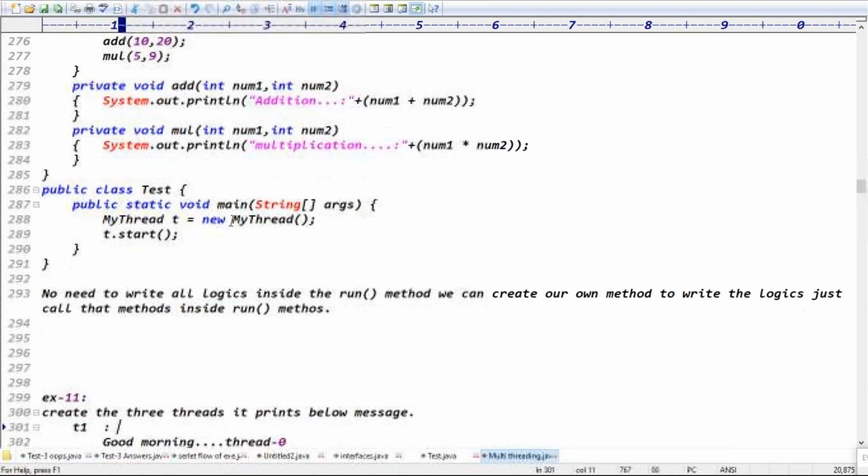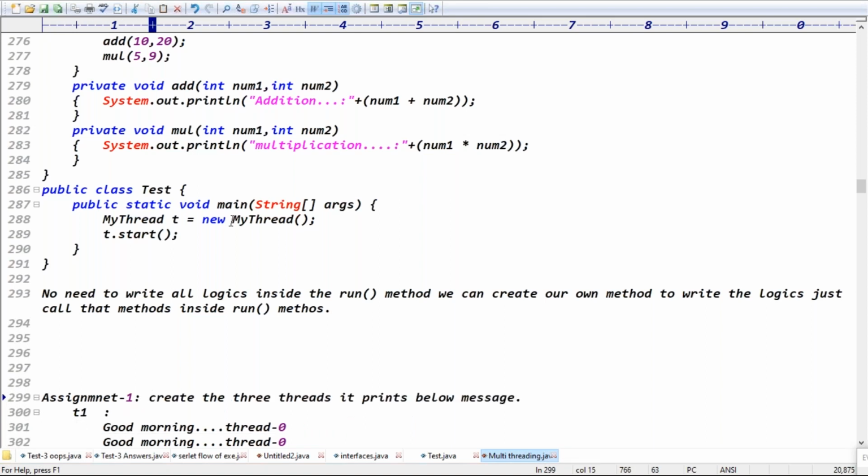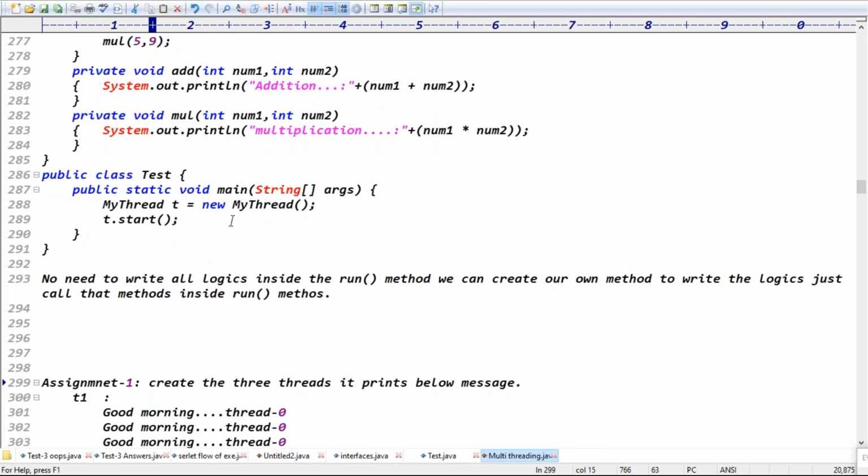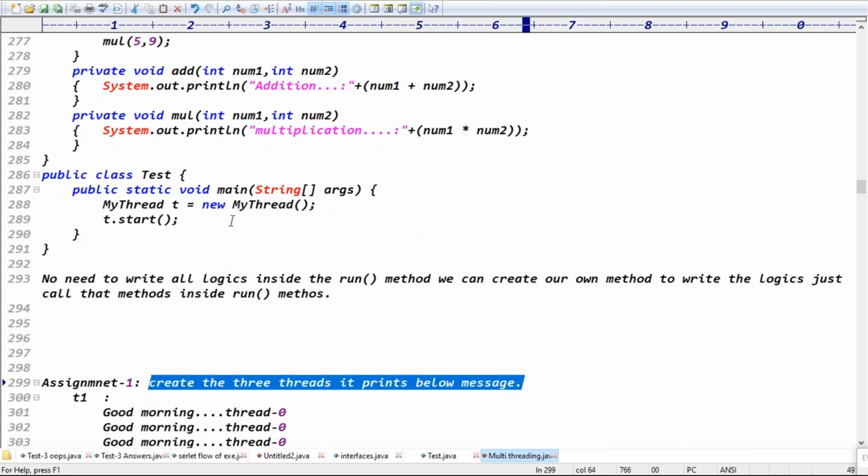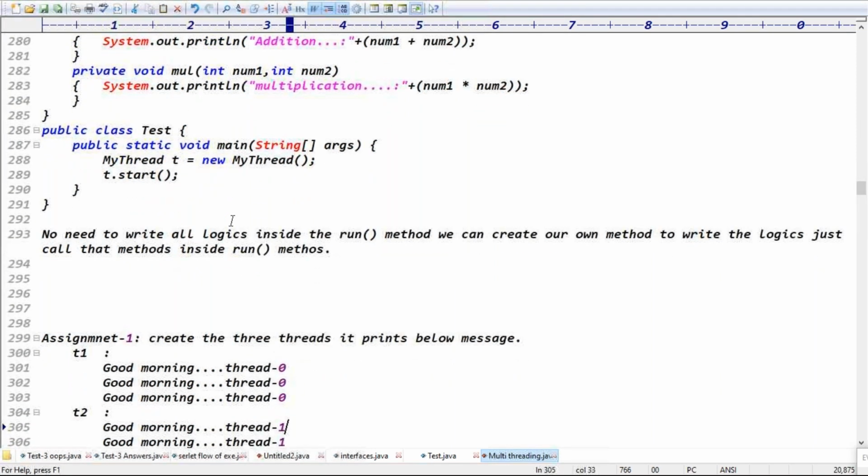So try to complete this assignment in today's class. If you are not done, tomorrow I'll explain it. Assignment 1: create 3 threads. Print the message good morning with thread 0, thread 0, thread 0.